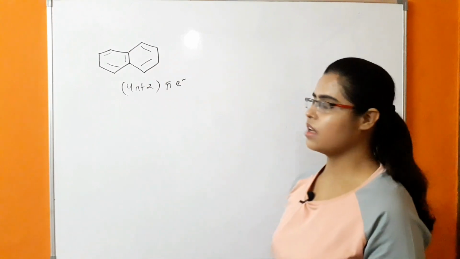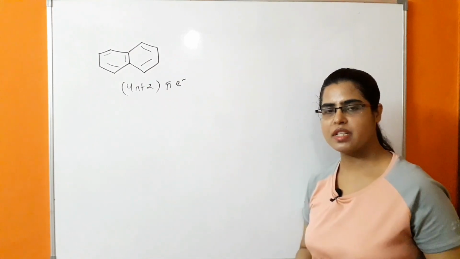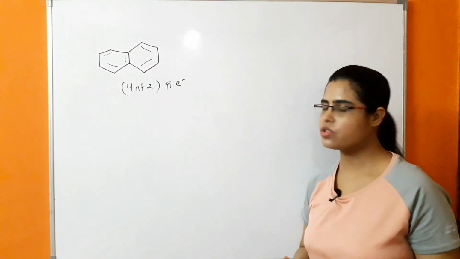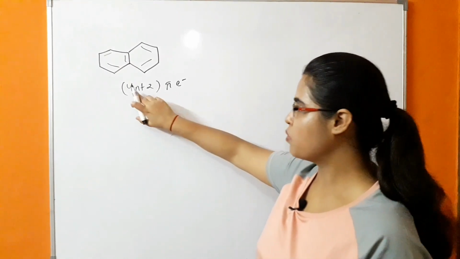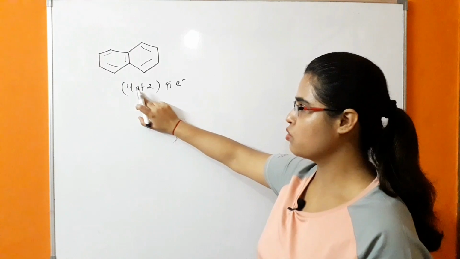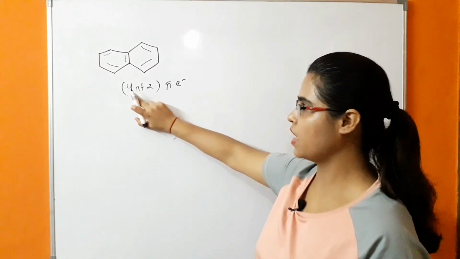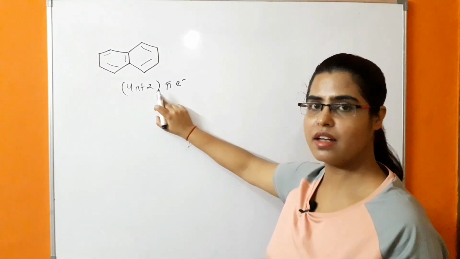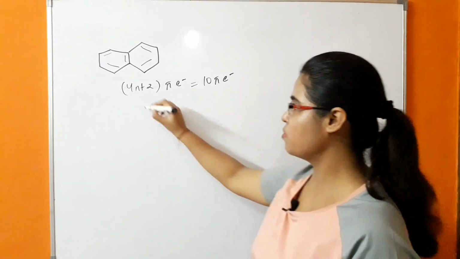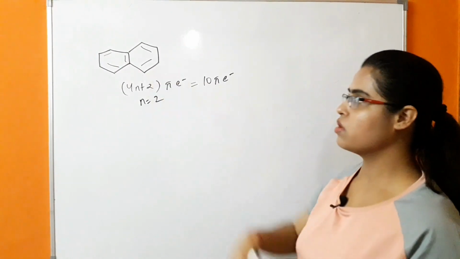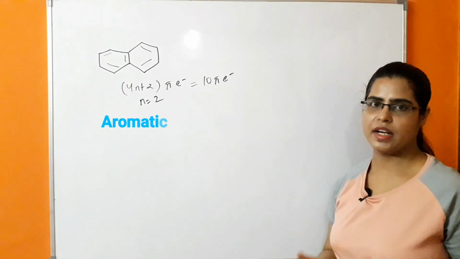In this case there are 5 pi bonds, it means there are 10 pi electrons. So it is following Huckel's rule. If we put the value of n as 2, then 4 into 2 is 8, plus 2, it means there are 10 pi electrons. So a 10 pi electron system is present, and because of that, it is an aromatic hydrocarbon.